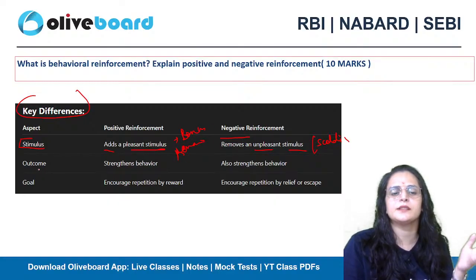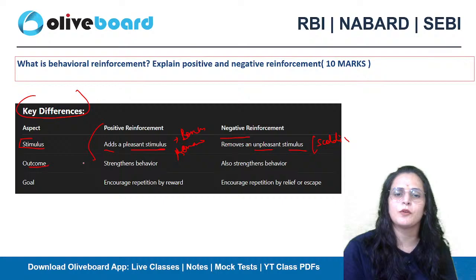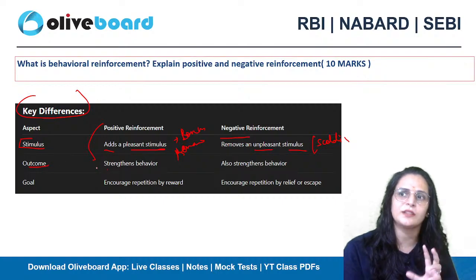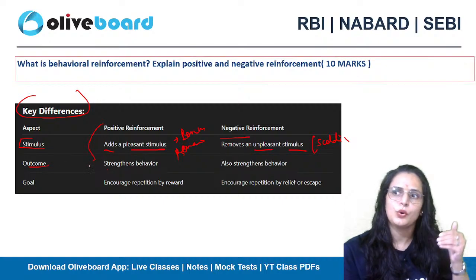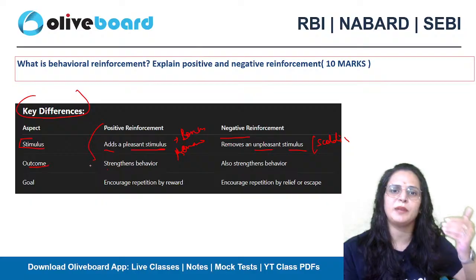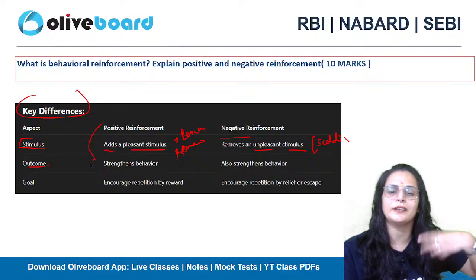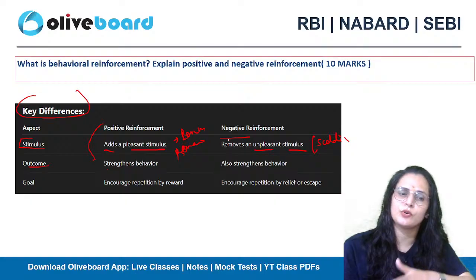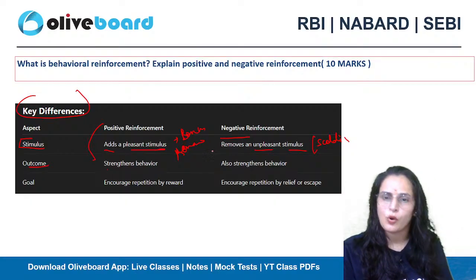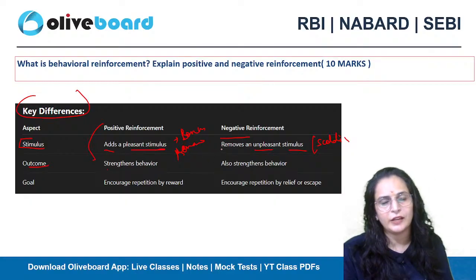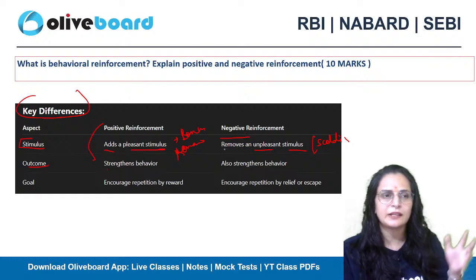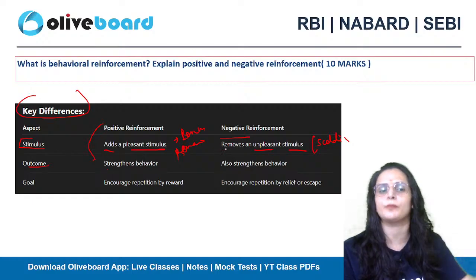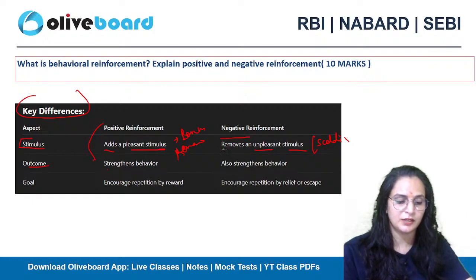Next is outcome. So what will be the outcome of positive reinforcement? It will strengthen your behavior. You will follow the same behavior repeatedly because you are getting appreciation for the work. Similarly, here also, when you do your homework, your teacher will not humiliate you, your teacher will not scold you. So that also will strengthen your behavior, and you will do the same thing repeatedly.